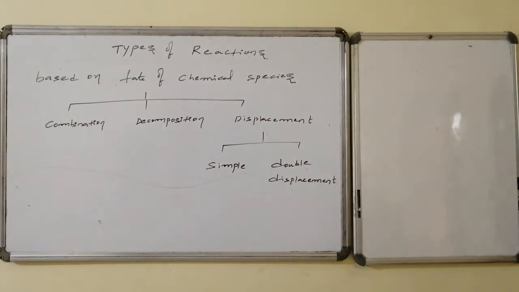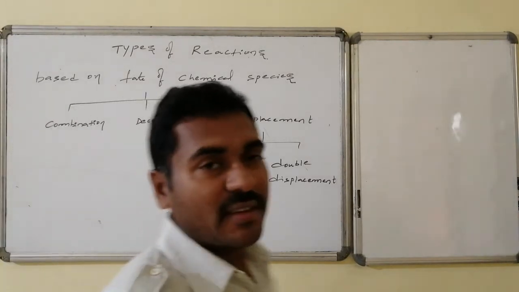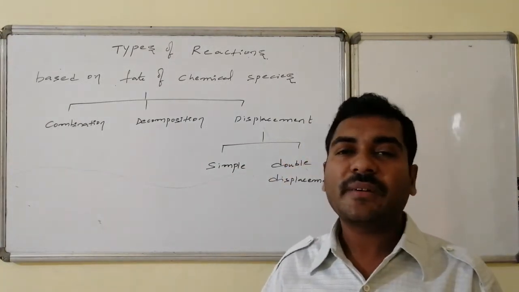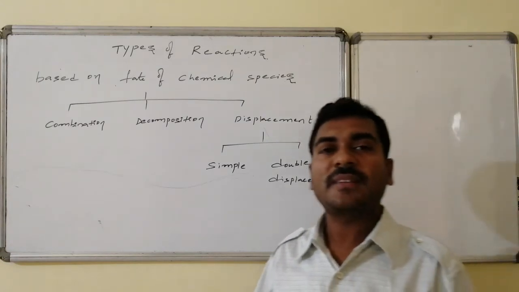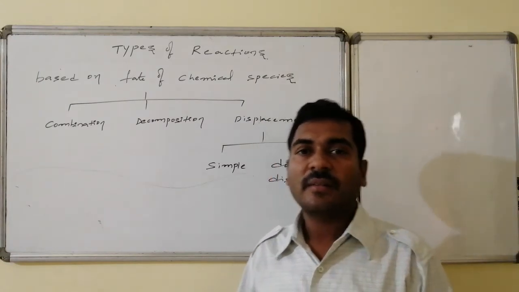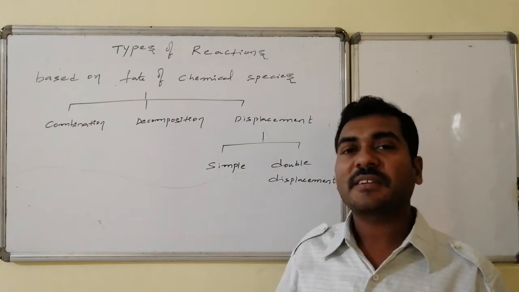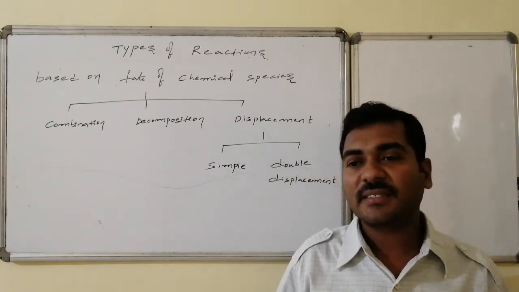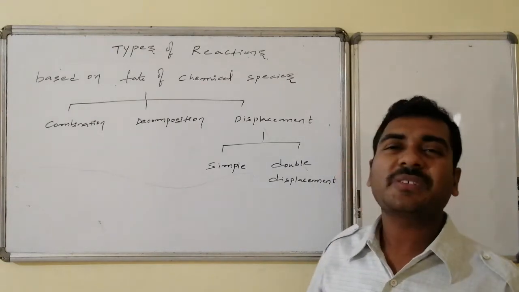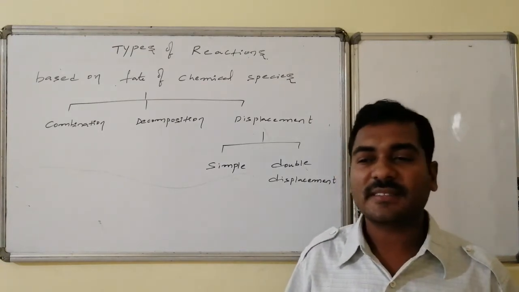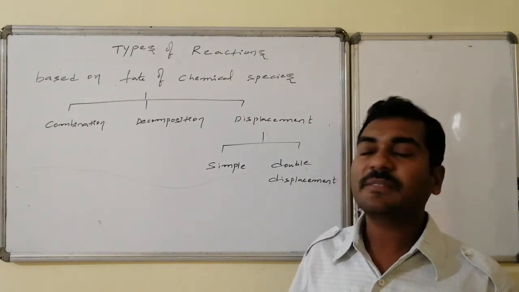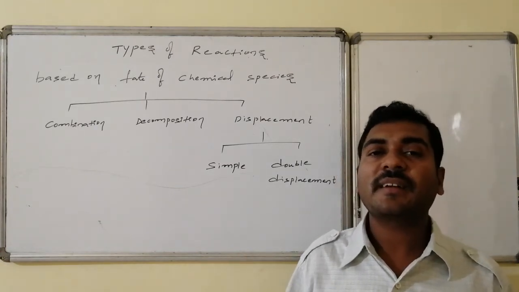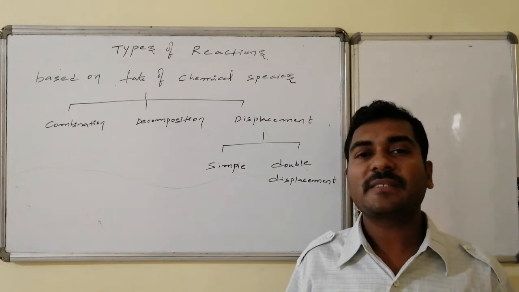Welcome friends, let us go for the extension of the redox reactions, that is, types of reactions. Based on the fate of the chemical species involved in the reaction, these reactions are categorized into combination reactions, decomposition reactions, and substitution reactions, otherwise the displacement reactions. And once again this displacement reaction is divided into simple displacement reactions and double displacement reactions.